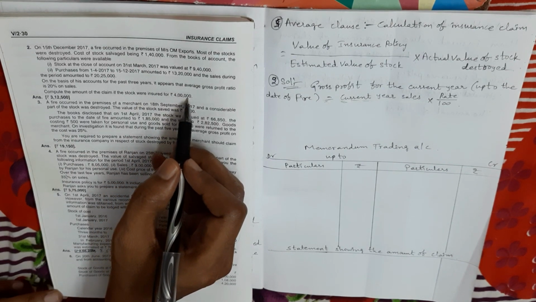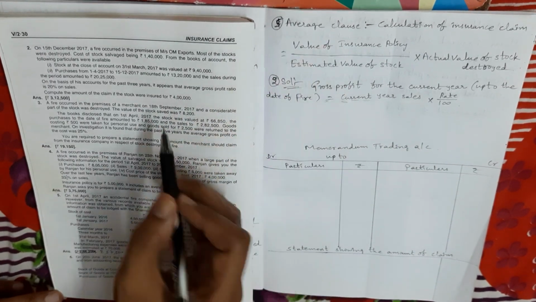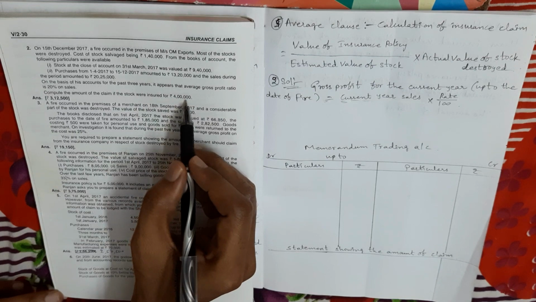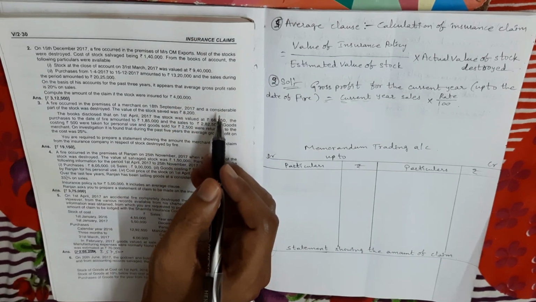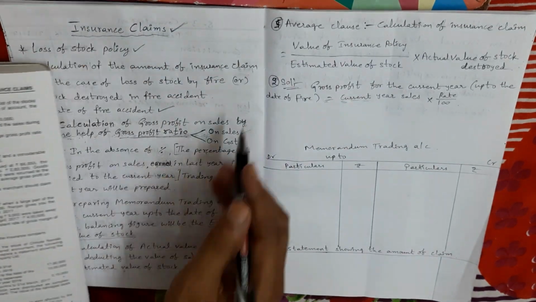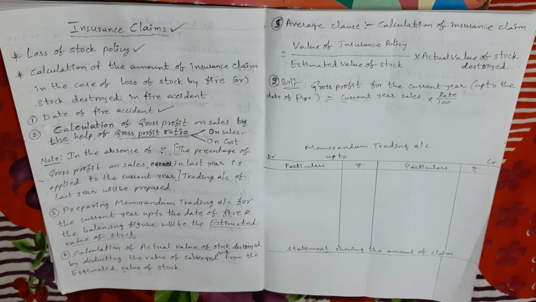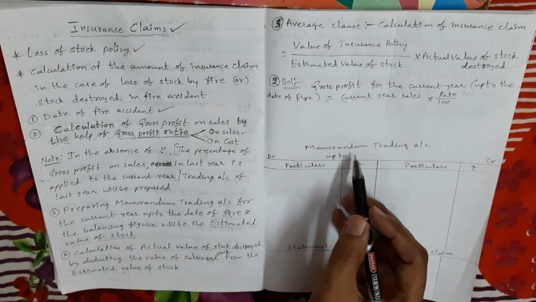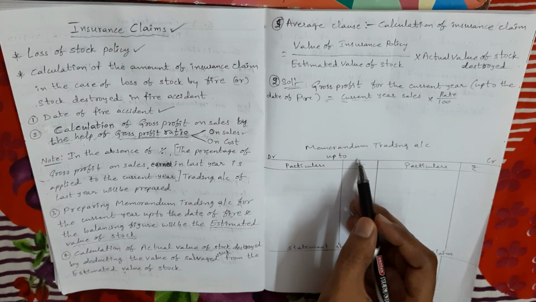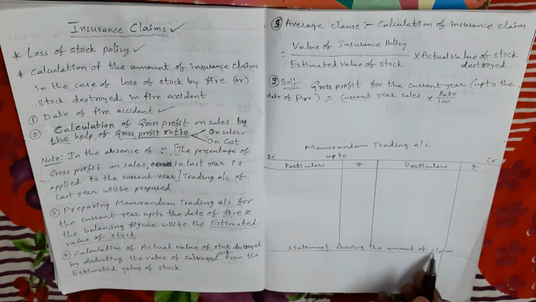Insurance policy given means we have to apply the average clause. So we compare this 4 lakhs rupees with the estimated value of stock. If the estimated value of stock is more, we have to apply the average clause. In the problem, the gross profit ratio is given, so no need to prepare last year trading account. So directly I prepared the memorandum trading account of the current year. Next, I also prepared the statement showing the amount of claim.